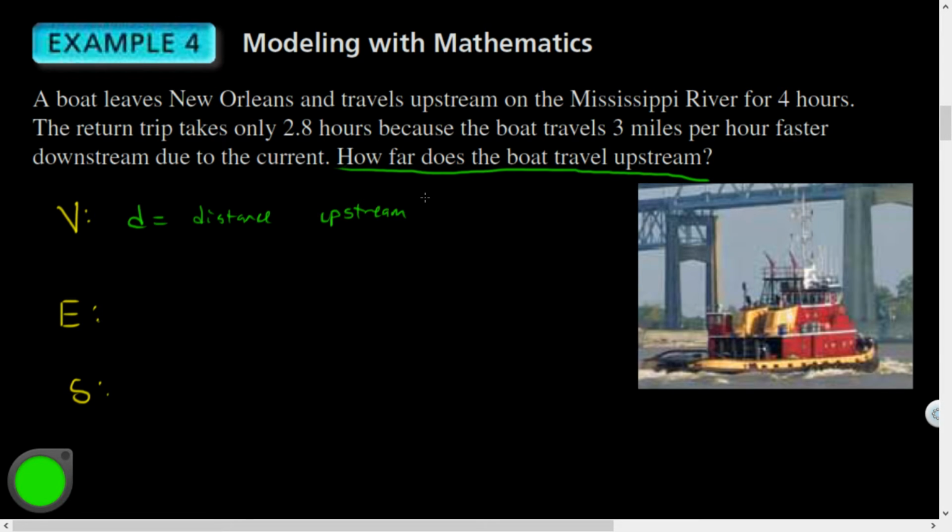And let's measure this distance. What should I measure this distance in? Miles, and the reason I'm doing that is because I see miles per hour up here. So we'll measure this in miles. That sounds good. Now, this problem's a little bit tricky, friends. I don't know if you guys knew this formula, but I see a time. That's time. I see a rate. I see a time here.